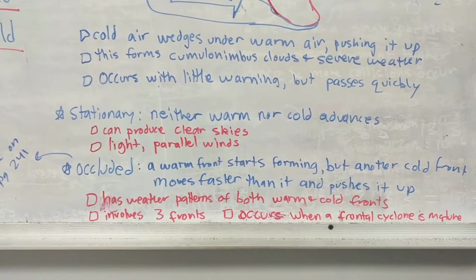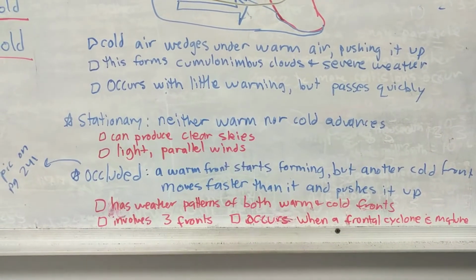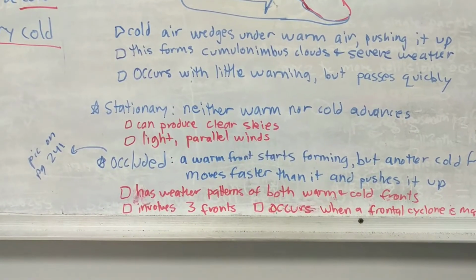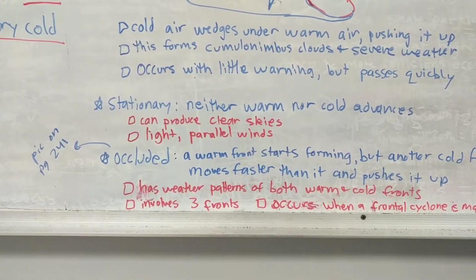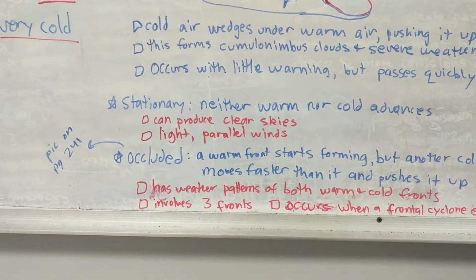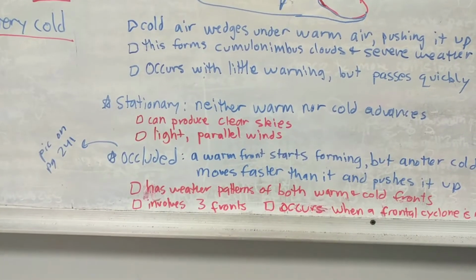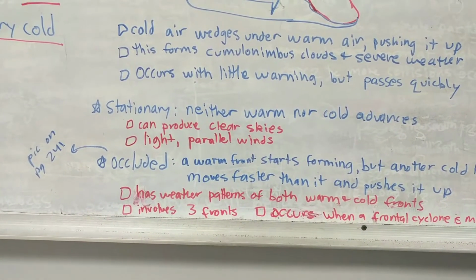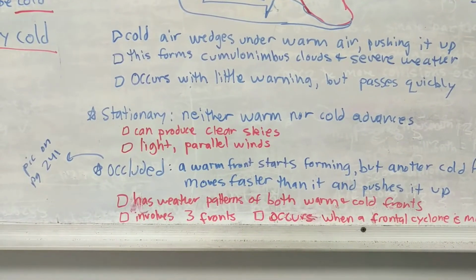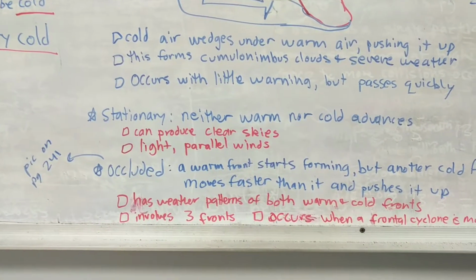This is where a warm front starts forming, but another cold front moves faster than it and pushes it up. Once again, occluded fronts will form cumulonimbus clouds. However, they will also have the cirrus and nimbostratus clouds forming. So the occluded front will have the weather patterns of both warm and cold fronts. The key identifier is that it will have 3 fronts.